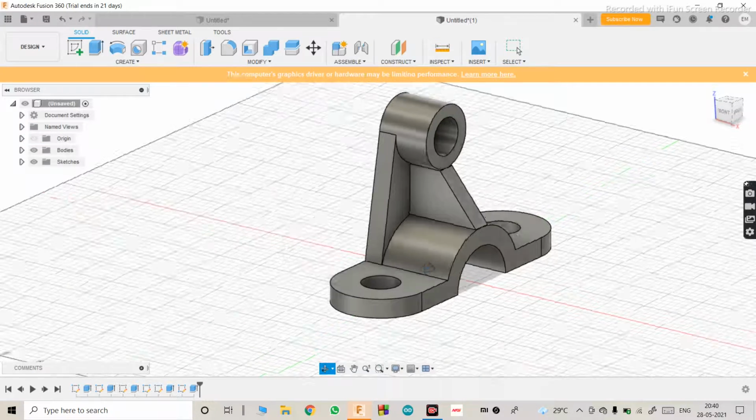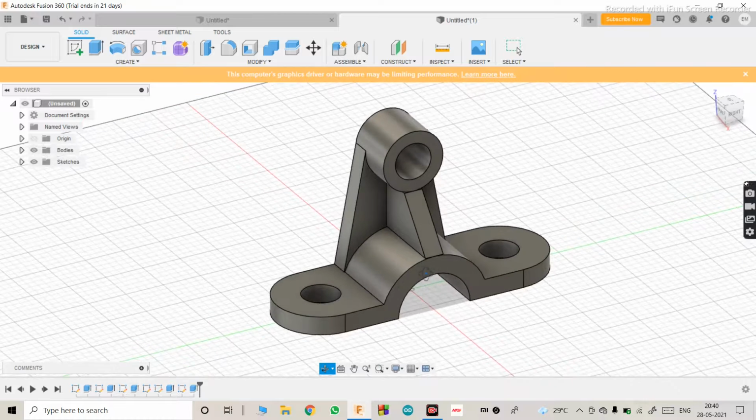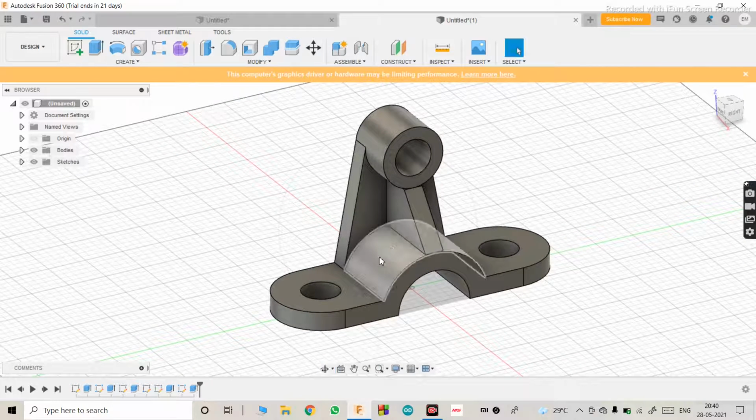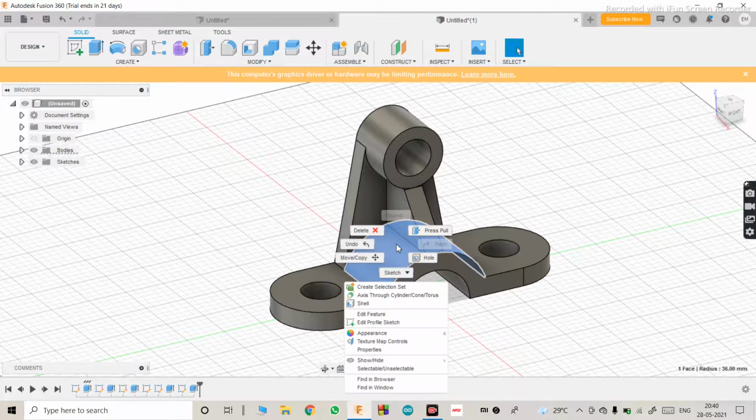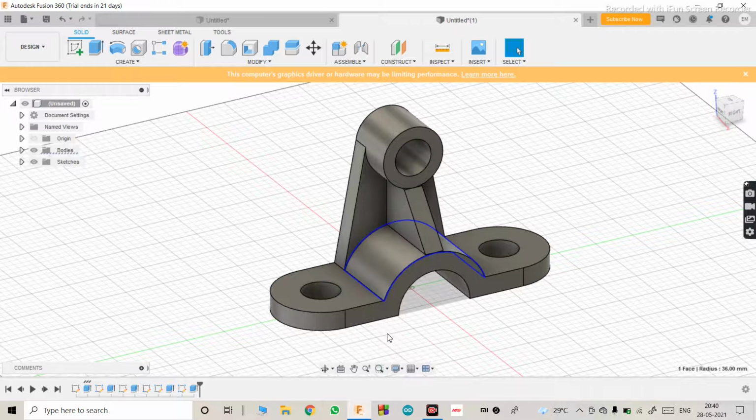Now what we'll do is change the material of this entire thing. For that, right click anywhere on this. You'll get all of these options. Just go into appearance.